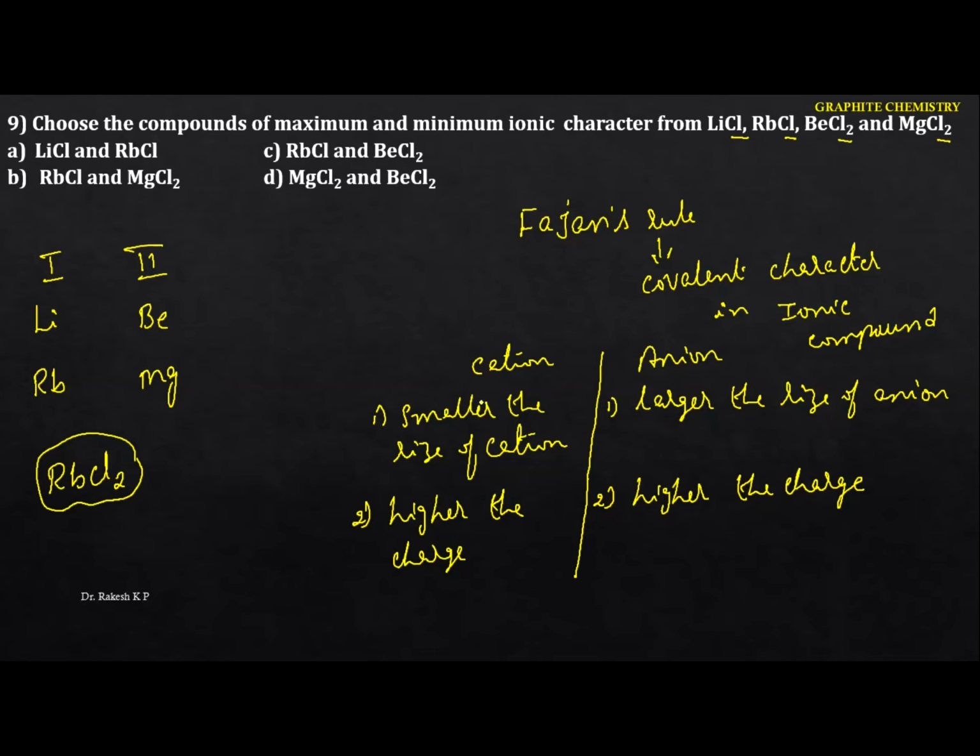We just identify the smaller size of the cation, because we know that the size in the first group will be larger. Come to the second group here. In the second group, beryllium has a smaller size than magnesium, because as we move down the group, size goes on increasing. The size of the cation also goes on increasing. That means the size of the cation is smaller for beryllium. So that shows the more covalent, that is, the less ionic character. That means the maximum ionic character is for rubidium chloride, and the minimum ionic character is for beryllium chloride. Hence the option is C. The option is C.